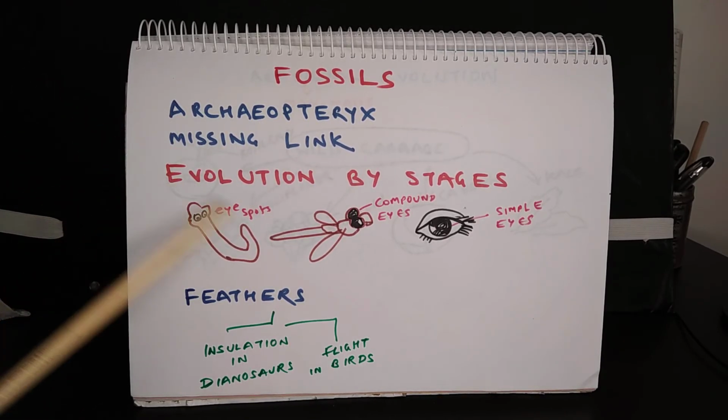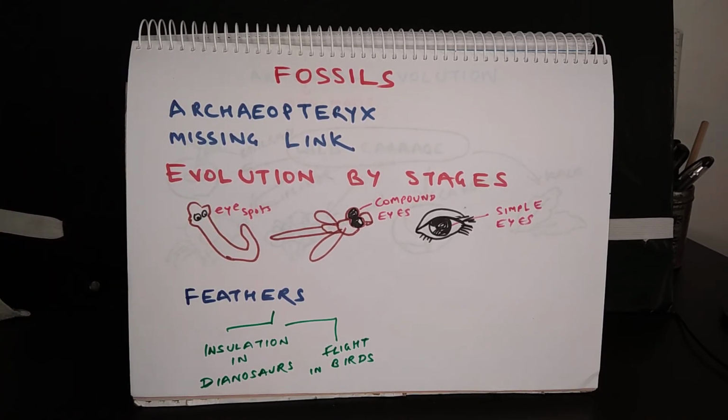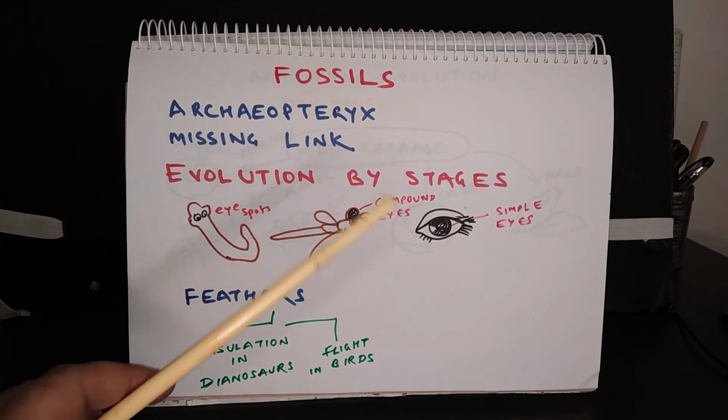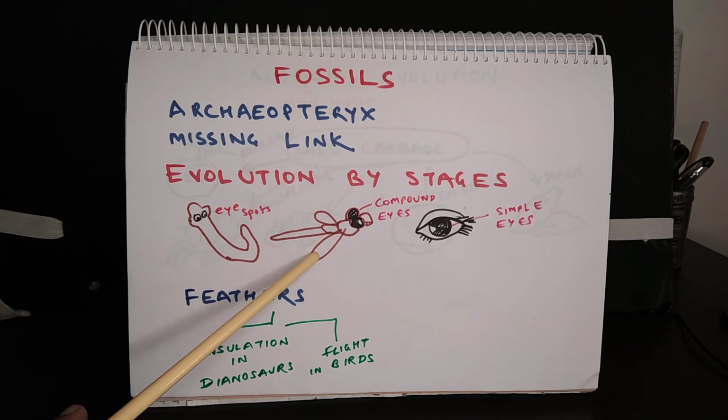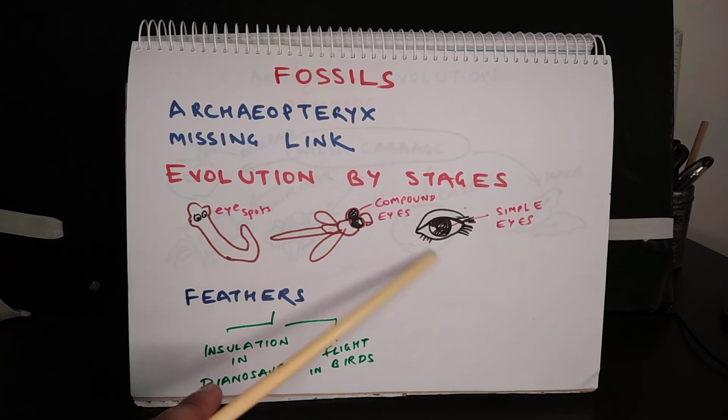Now another interesting point is evolution by stages. So evolution cannot happen overnight. Any new character takes time to evolve. It happens in stages. It is a very gradual process and it can take millions of years. So this example is about the evolution of the eye. This is planaria, this is a dragonfly, and this is the human eye.